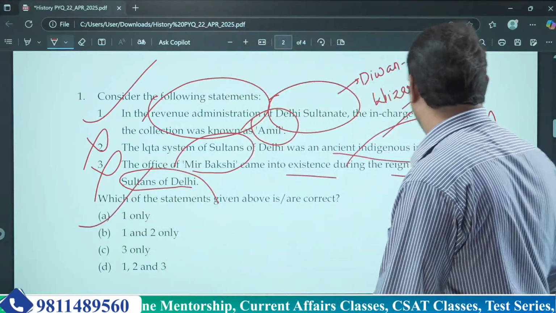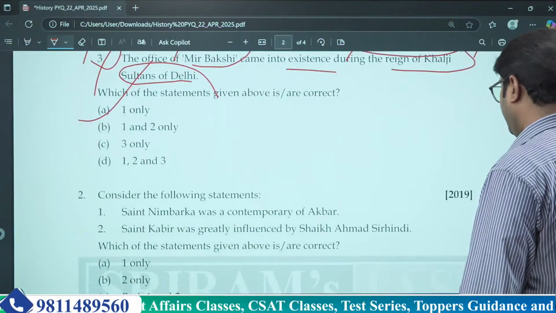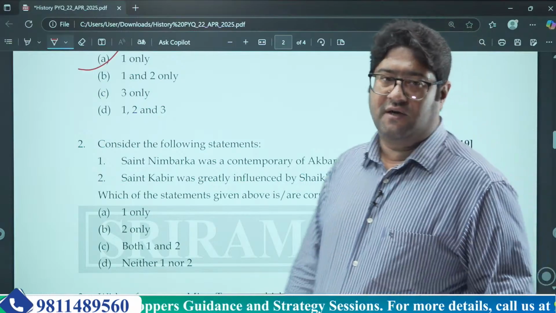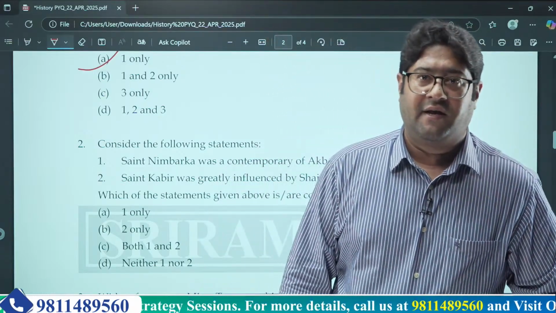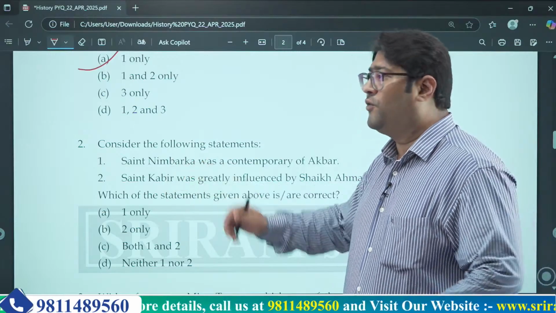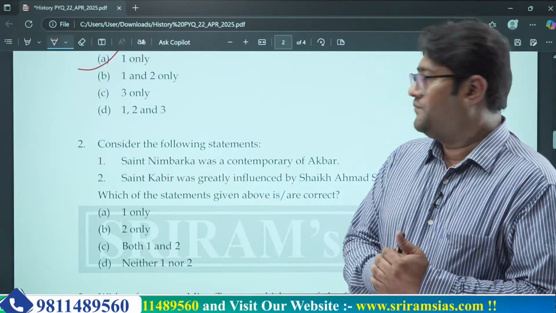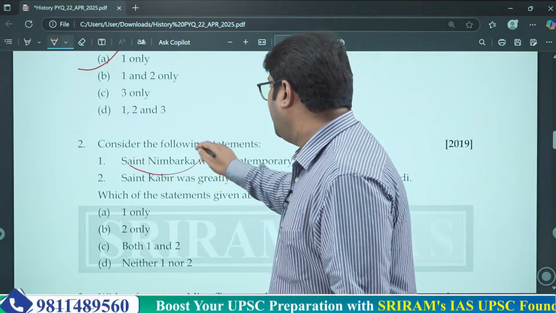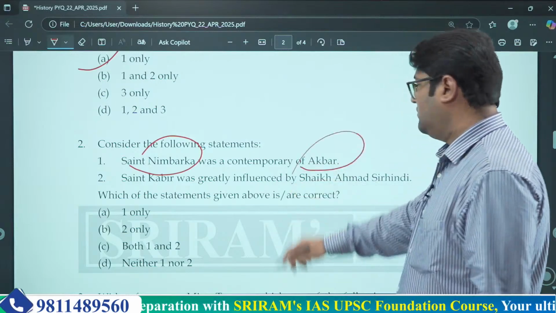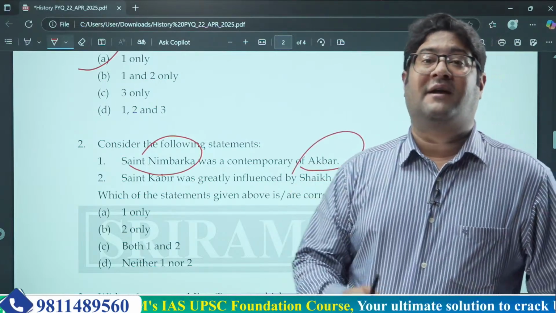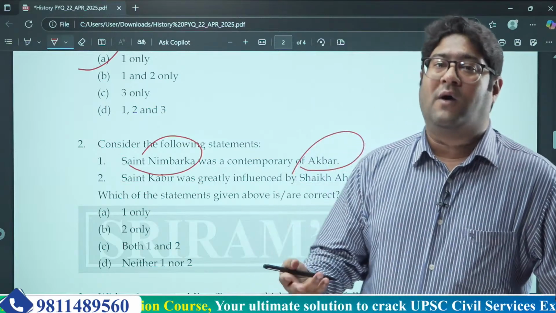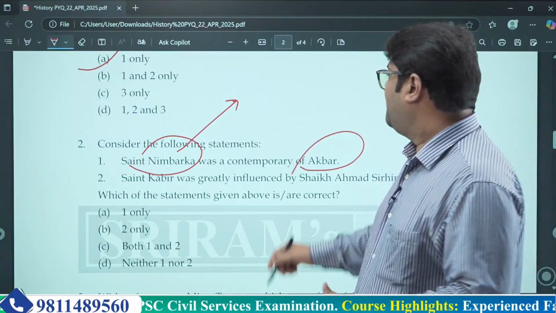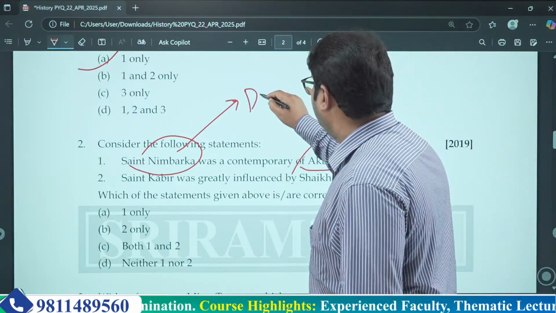Now let's proceed to the next question. The next question is about the various saints who lived during the medieval period of our country. First of all, look into the question. The first statement says that Saint Nimbark was a contemporary of Akbar. Nimbarkacharya was a contemporary of Akbar, which is of course wrong. Now, who was Saint Nimbark? Nimbark was a proponent of Dvaita-Advaita.